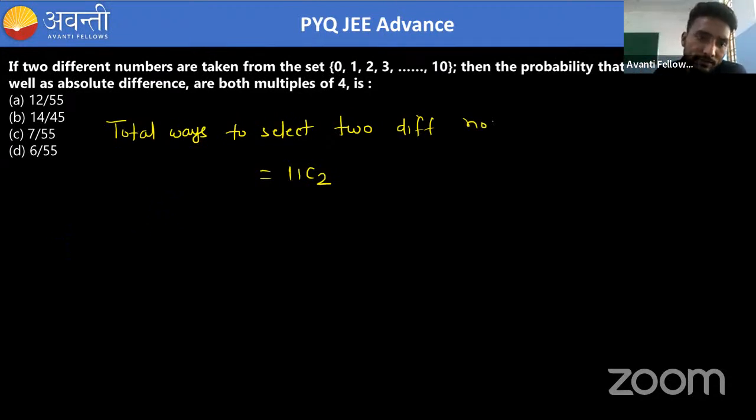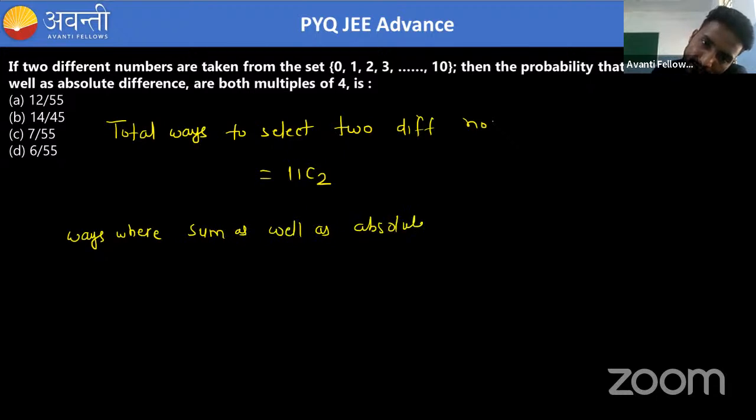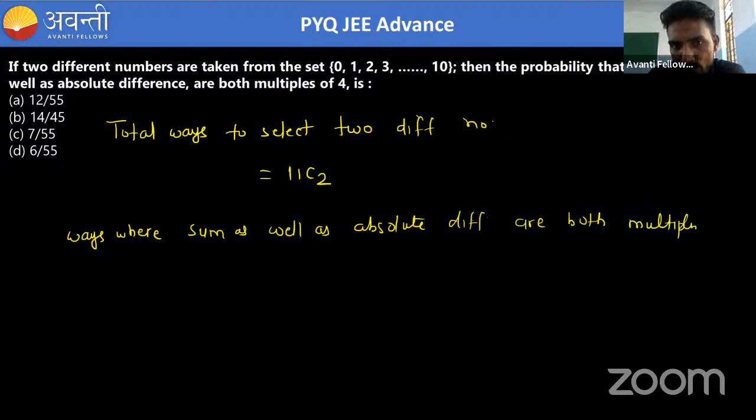I am writing the ways where sum as well as absolute difference are both multiples of 4.